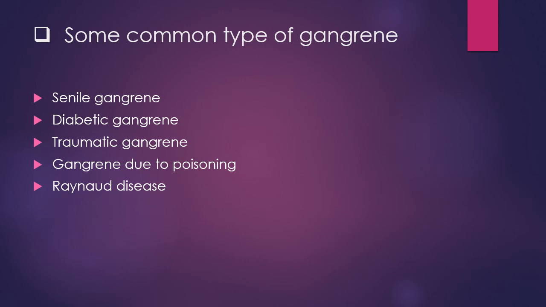Then another type of gangrene is due to thrombosis obliterans, also known as Buerger's disease. This is another type of gangrene, but it is not so important.